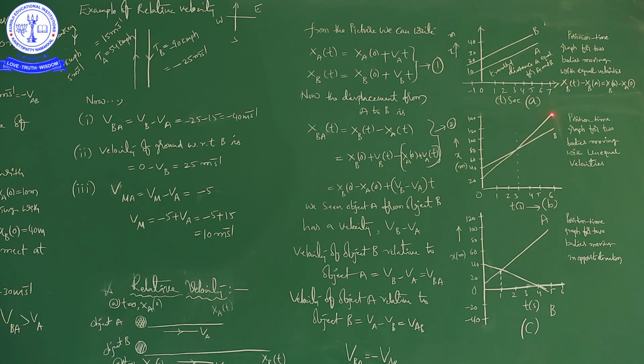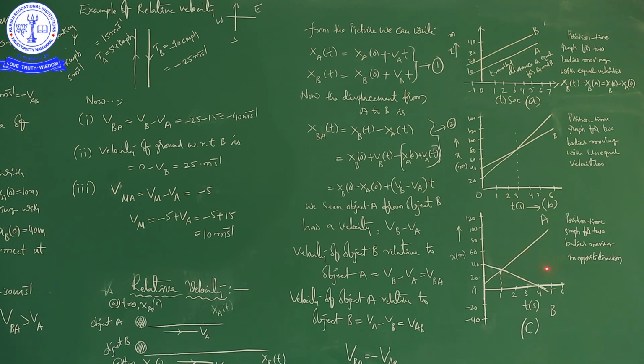Suppose it is A, it is B. So the velocity of object A is VA, the velocity of object B is VB. So VA and VB are different, unequal velocities.